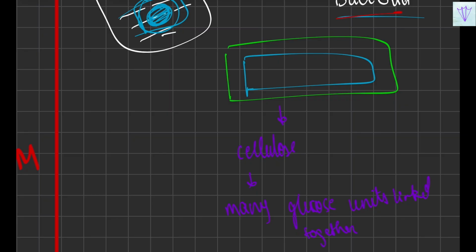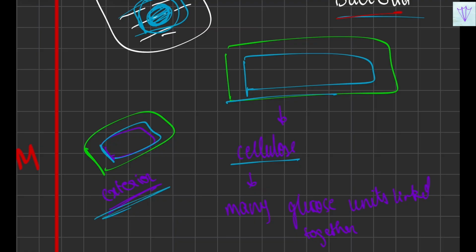So this is the cell exterior part. What is present on the outside of the cell? We'll have the cell wall, and then we'll have the cell membrane on the inside. The cell wall is made up of cellulose, which is many glucose units linked together, and the cell wall is completely permeable. The reason it is present is to withstand the harsh environmental conditions. So this is all we have learned about the cell exterior part.